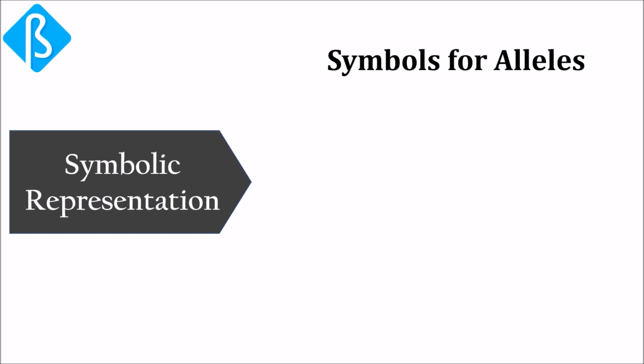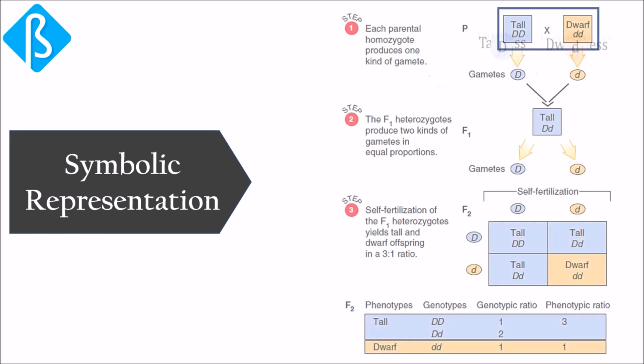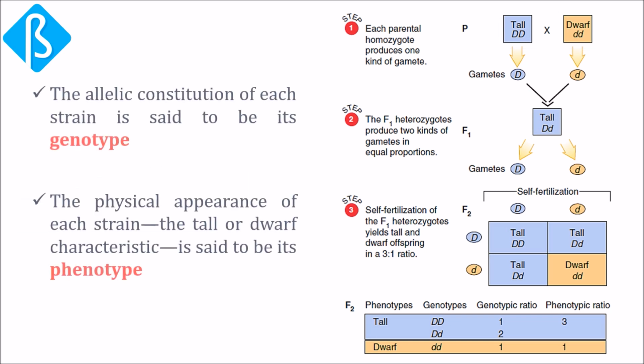In genetics, the letter that is chosen to denote the alleles of a gene is usually taken from the word that describes the recessive trait. The allele for dwarfness, being recessive, is symbolized by the lowercase letter d, and the allele for tallness, being dominant, is symbolized by the corresponding uppercase letter D. Thus, the tall and dwarfed pea strains are symbolized by DD and dd respectively. The allelic constitution of each strain is said to be its genotype, and the physical appearance of each strain, that is tall or dwarfed characteristics, is said to be its phenotype.